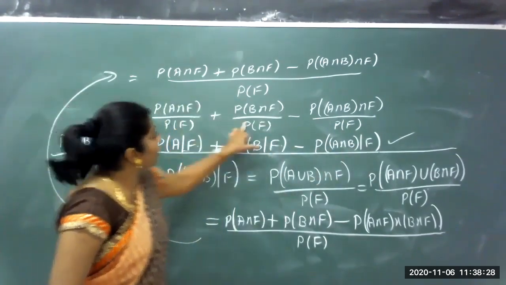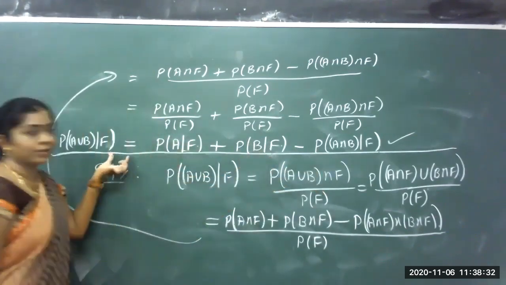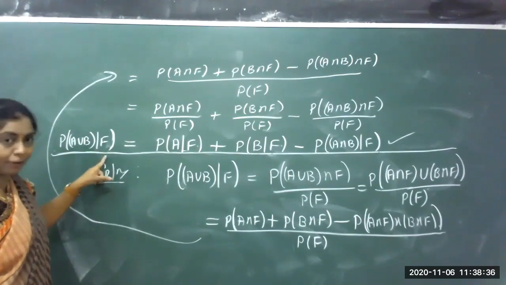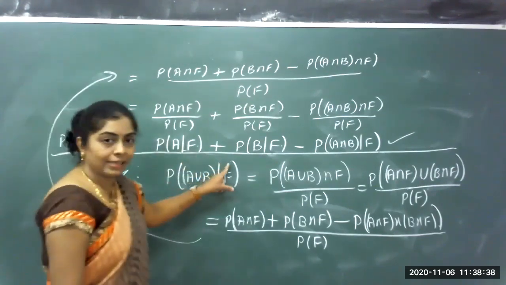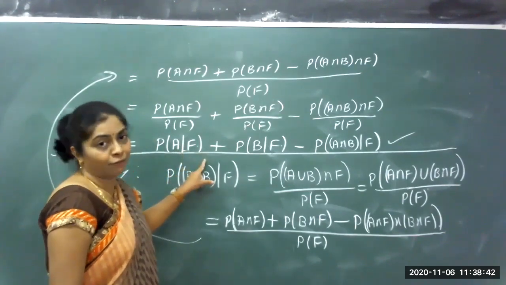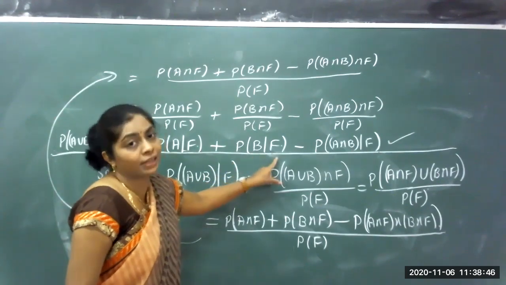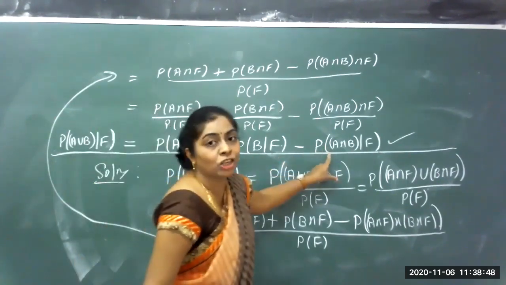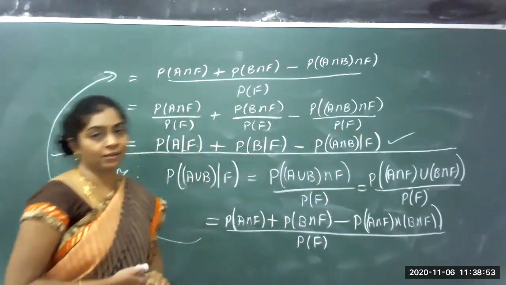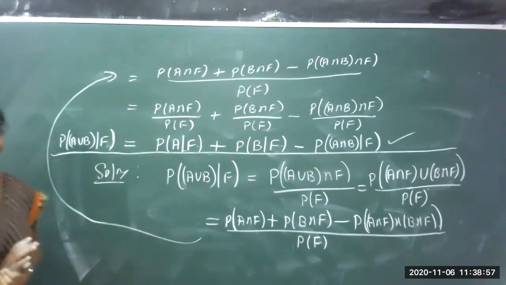So these are the definitions of conditional probability, which proves the result. Conditional probability of A union B given that F has occurred is the conditional probability of the first event A given that F has occurred, plus the conditional probability of the second event B given that F has occurred, minus the conditional probability of A intersection B given that F has occurred. So this proves the second property.